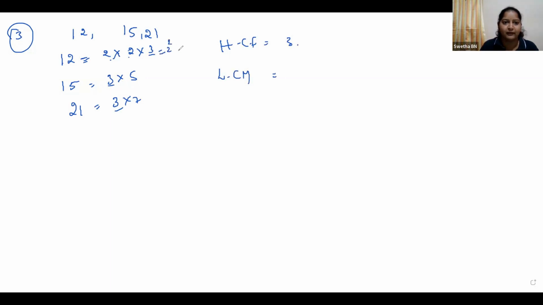See, LCM means you have to take all the numbers, right? 3 into 5, 3 into 7. So 3 is common. First write that number. Then we have 2 square here. 2 2s are 4. I'll write directly. Then you have to write all the remaining numbers, children. We are not taking only common factors here, so you have to take all the numbers. A common number should not be repeated, like 3 into 3 into 3. You have to take it only once. 3 is common, 2 2s are 4, 5 into 7. That is 420.